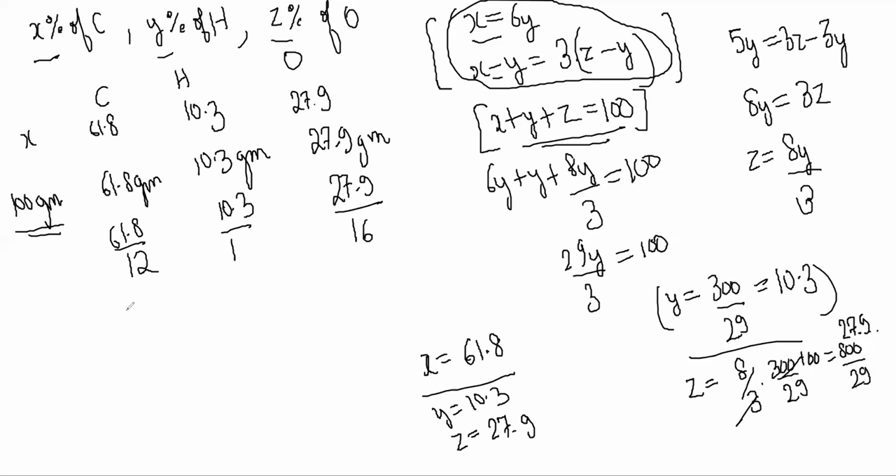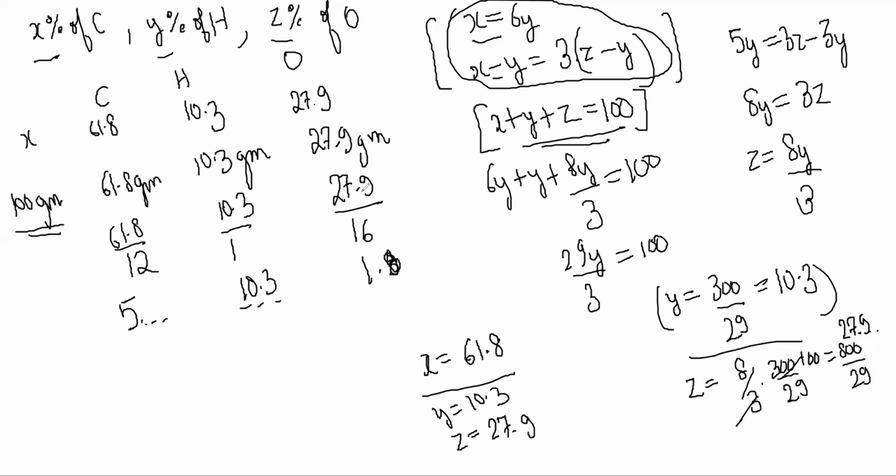So this is almost 5 point something, this is 10.3, and this is 1.8 or 1.9, something like that.